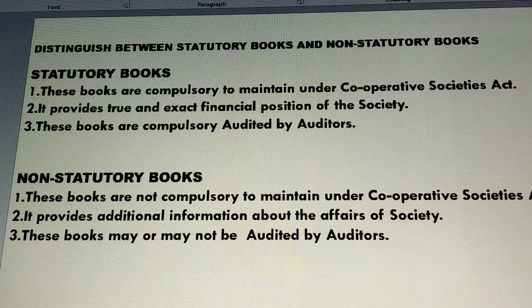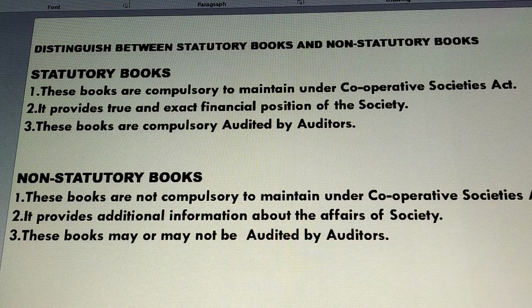Moving on to the third point about statutory books. These books are compulsorily audited by auditors. Now, you all know very well, students, that books of accounts are audited by the auditors, right?